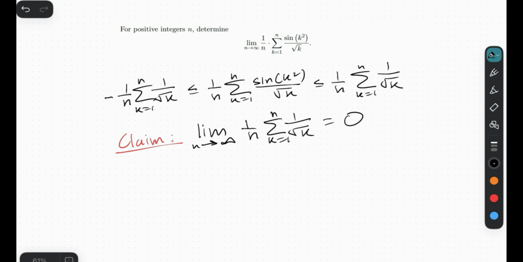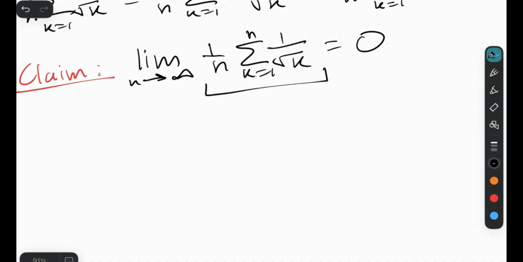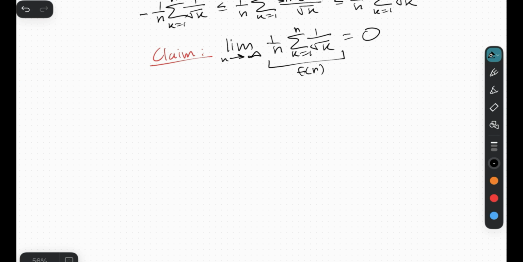Anyways, let's proceed. So as a reminder, this was our original inequality, and this is our claim. So first of all, I would like to denote this expression as a function in n, so f of n. And I would also like to note that f of n can be written as 1 over n times 1 over root of 1 plus 1 over root of 2 plus all the way to 1 over root of n.